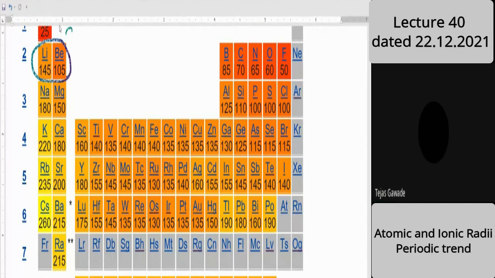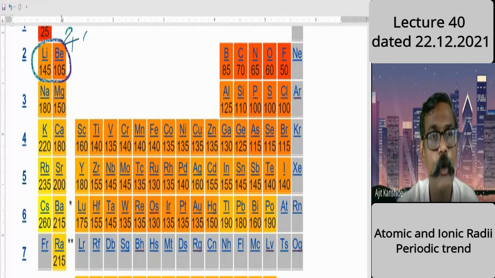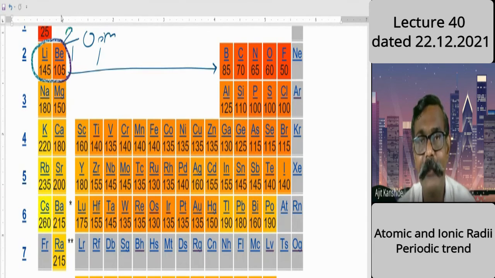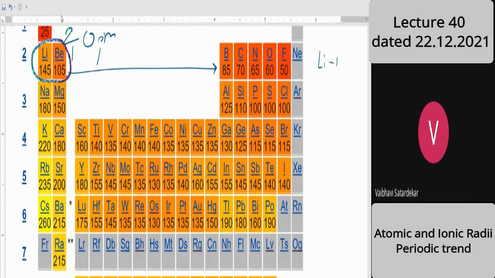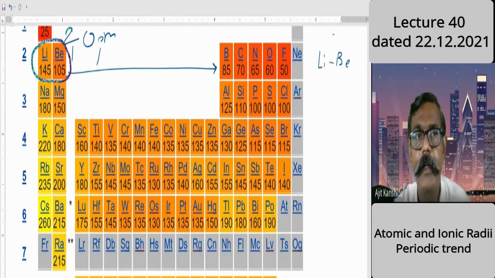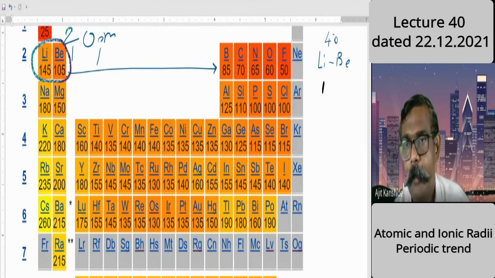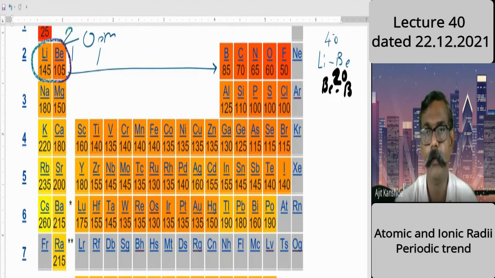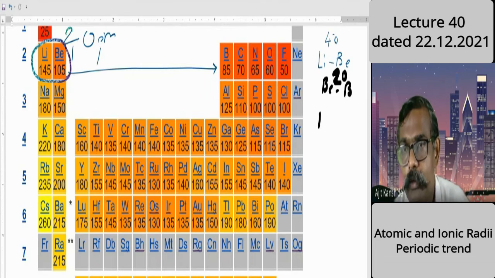So decrease by 40 picometer. From beryllium to boron, there is a decrease by 20 picometer. Lithium to beryllium decreases by 40, and beryllium to boron decreases by 20. Now boron to carbon decreases by 15.